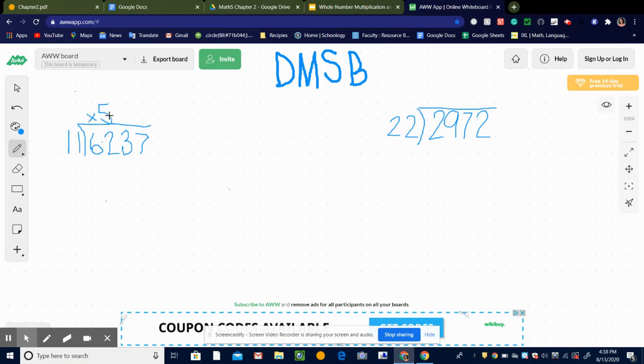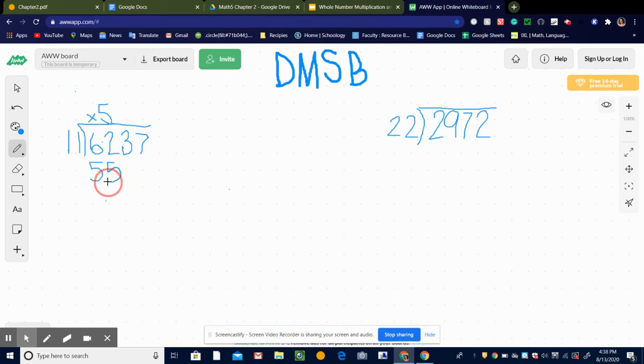That was our dividing. We found out how many times 11 will divide into 62 without going over 62. In this case, it's 5. Now we're going to multiply. You multiply this 5, the number you just determined to divide, by this number: 5 times 11, which is 55. I write 55 right under the number I just used to divide, which was 62.